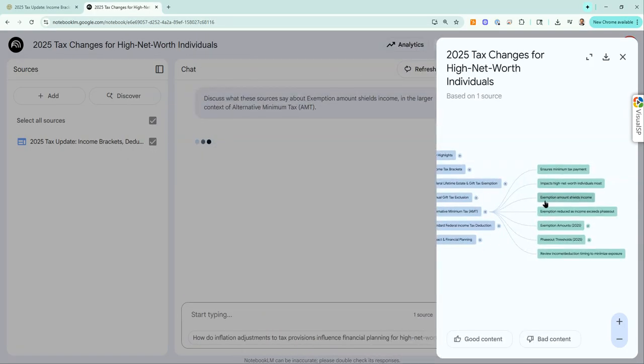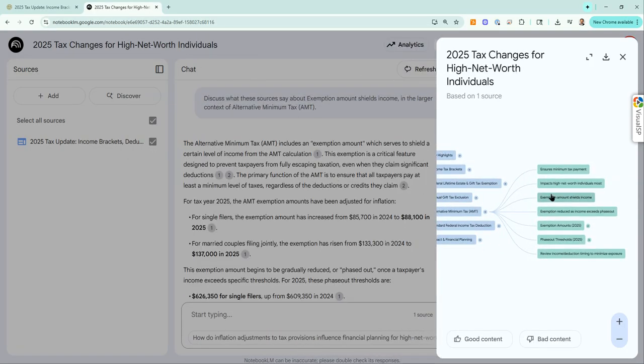Okay, and now it's going to go into the article and tell me about exemption amounts shielding income. That specific information it's going to tell me from the article. So once again, I'm drilling into the article using this mind map, and it's telling me information that I want to drill into very specifically from the article.